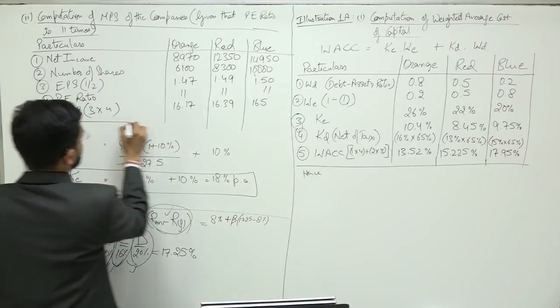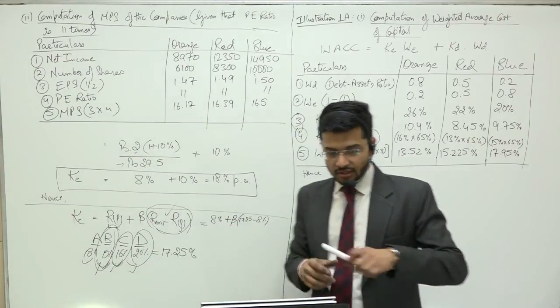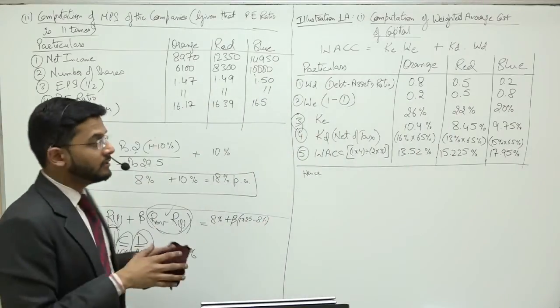So this is the market price per share of all the 3 companies, given that these 3 companies are yielding a PE ratio of 11.